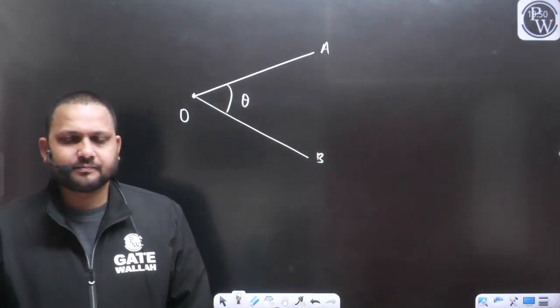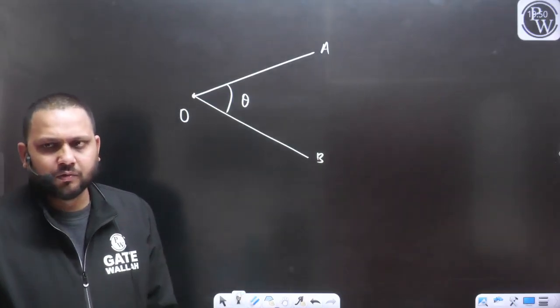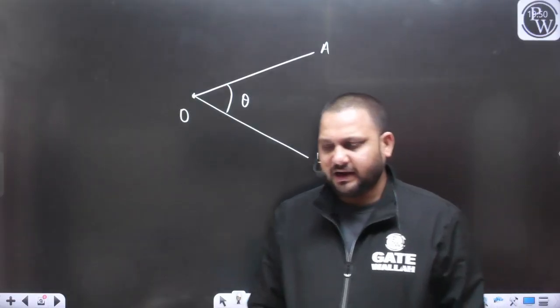Done. Temporary adjustments are done at station O.